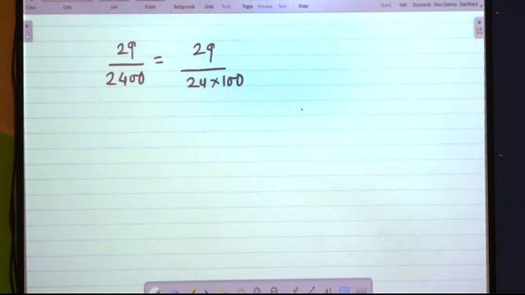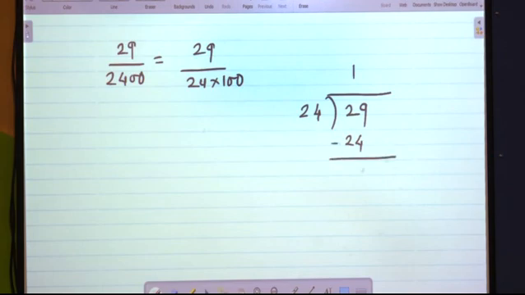Here we are dividing 29 by 24. 24 ones are 24, 5 remaining. We give a decimal point here, since the remainder is smaller than the divisor.